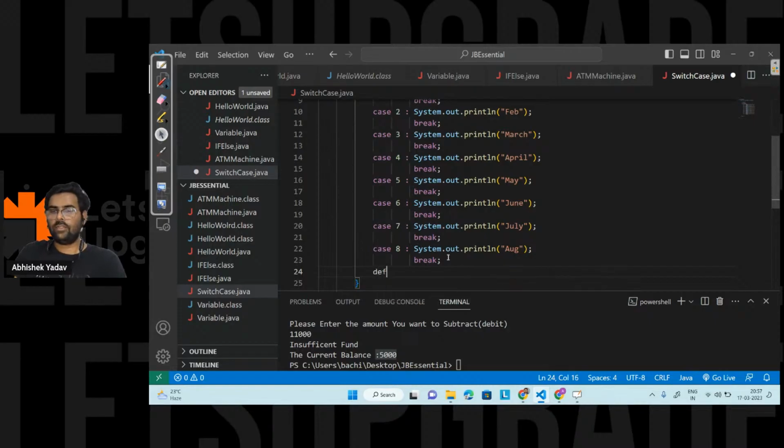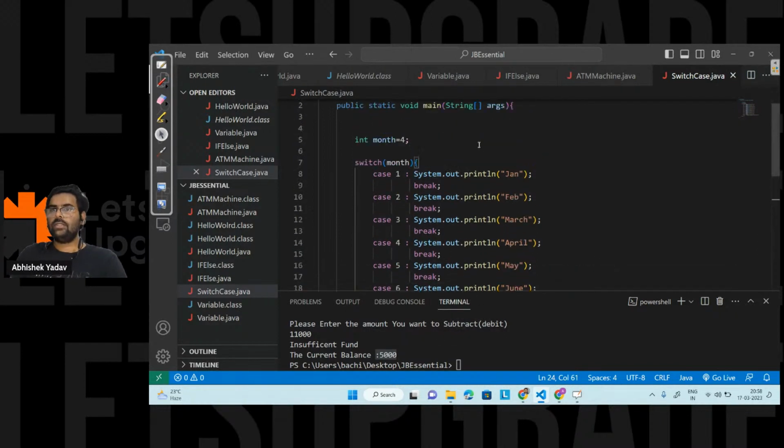Let's write the default case also, right? That is default here, and here we have invalid option. So now what will happen? Let's save the code, right?